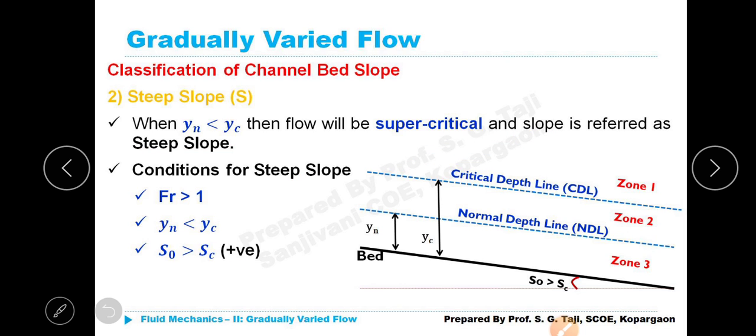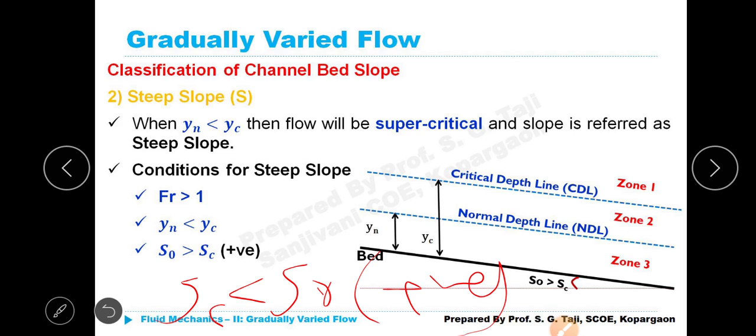Next, second, steep slope. Fr is greater than 1 because Yn is less than Yc, and S naught is greater than SC. In the previous case, S naught was less than SC. Here also, don't use SC is less than S naught. Mathematically it is correct, but don't interchange, especially at the learning stage.